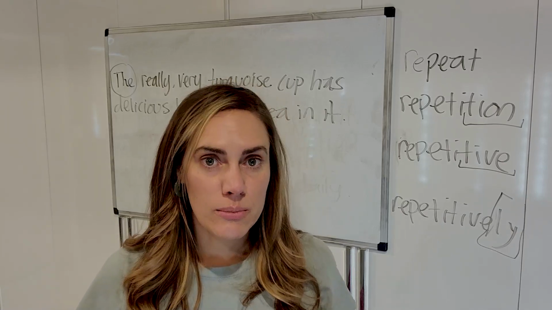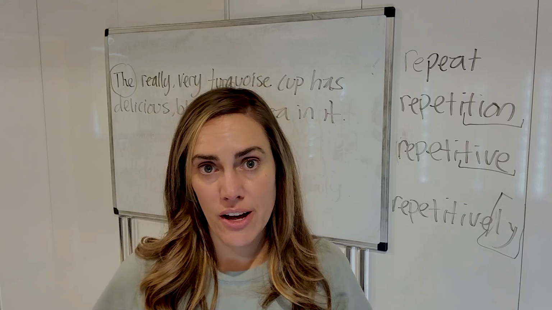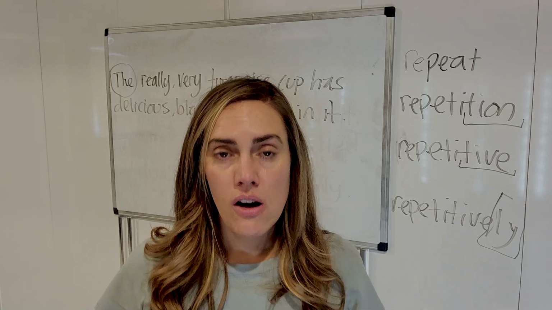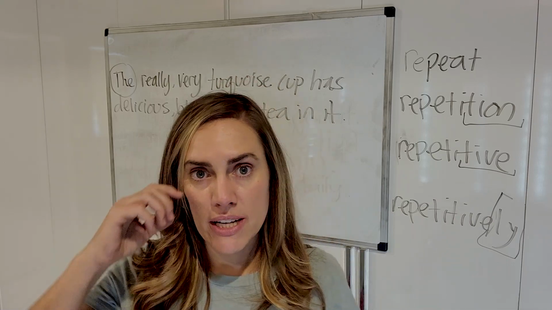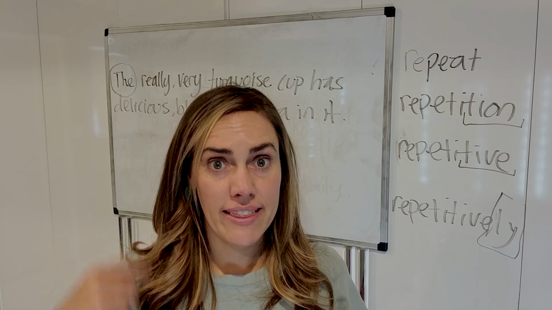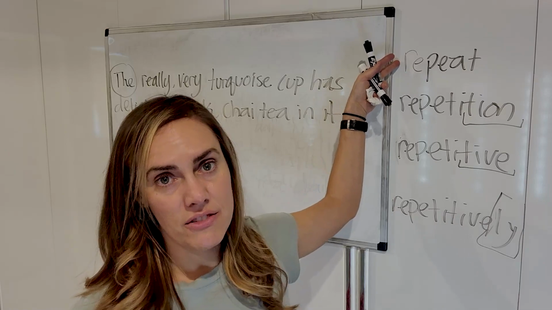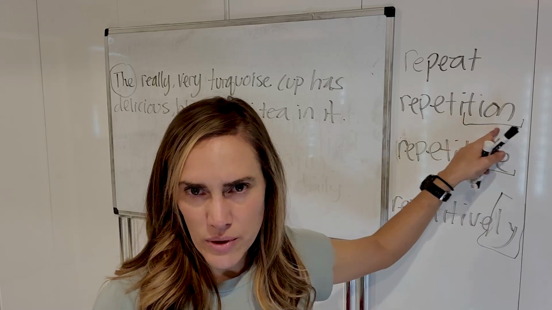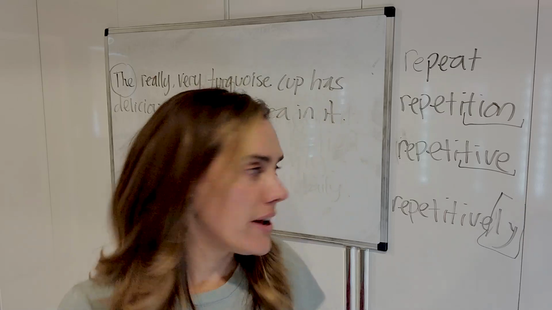Those are the ones that I tell my students they should know most importantly, because those are the ones that are going to help you with grammar mistakes that you might make if you're using the wrong form of a word, or they're the ones that are going to help your writing be more descriptive. So I always tell my students, when you learn a new word, try to learn all of the different forms of it, like the noun form, the adjective form, the adverb form. So here we have repeat. Repeat's the verb form. Repetition, that's the noun form. Also, a lot of nouns end with tion. That's a trick too. You can kind of start to look at the word endings, okay?